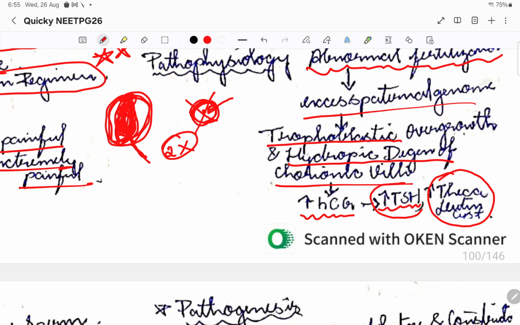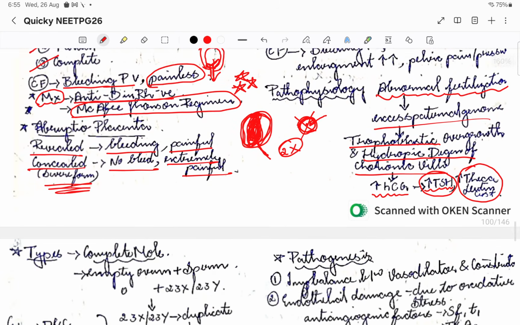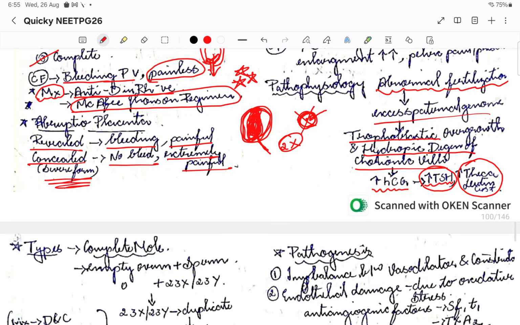Also, I told you the alpha subunit of HCG acts like TSH, FSH and LH. That is why TSH is also increased, and it can act like a hyperthyroid state in the molar pregnancy. Let us see the variants of the molar pregnancy.